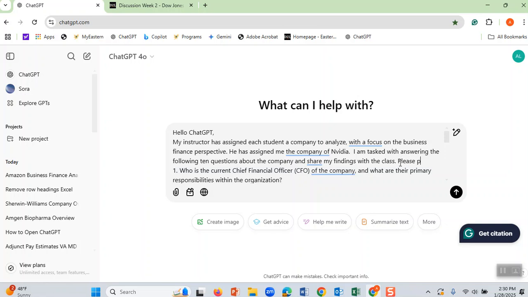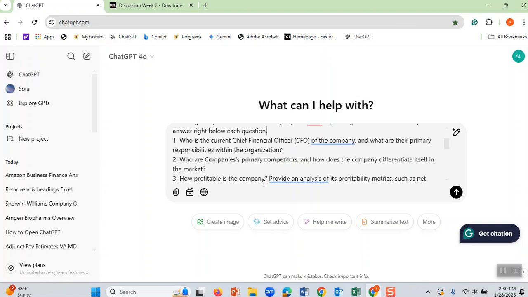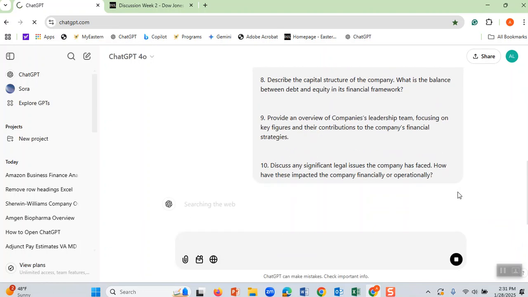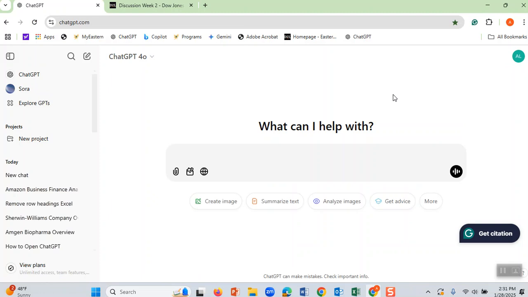Please put the answer right below each question. Please put each answer below each question. That way, if it finds who the chief financial officer is, it can put it right in here. That ChatGPT understands. Now, such a difficult research is going to be very easily created. And look how ChatGPT is going to find it.